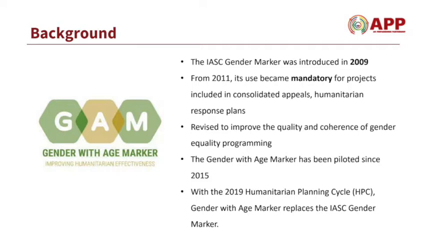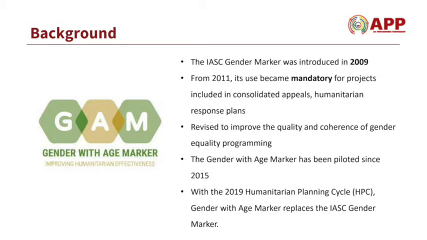The review also supported a closer alignment of the tool with the commitments of integration of protection and accountability to the affected populations. The revised tool, titled Gender with Age Marker, has been piloted since 2015. Feedback received from pilots and consultations has been systematically incorporated into the tool's improvement to reflect the diverse demands of the humanitarian community. Pilots also confirmed that the tool is easy to use and deepens understanding of how to improve programming for gender equality in 2 phases, namely, project design phase and monitoring phase.